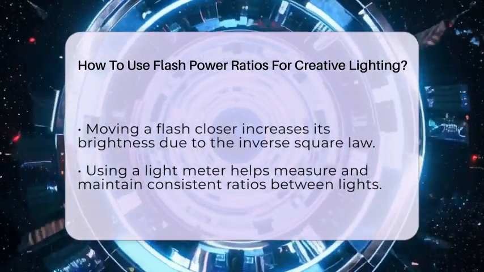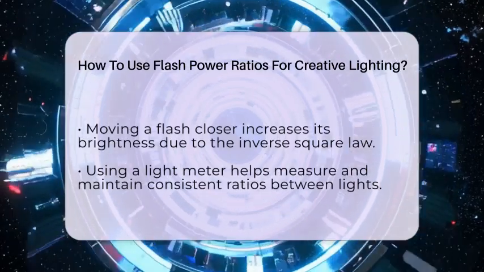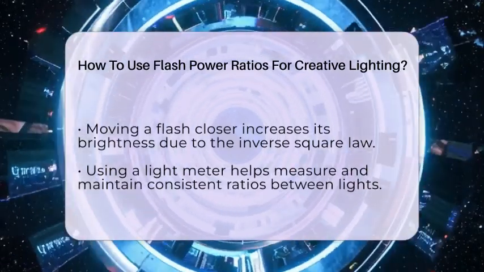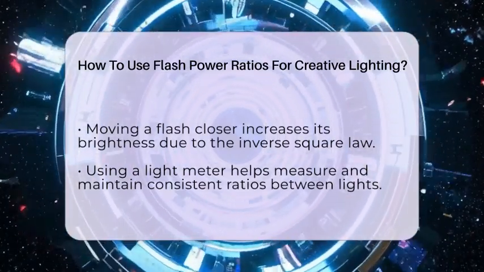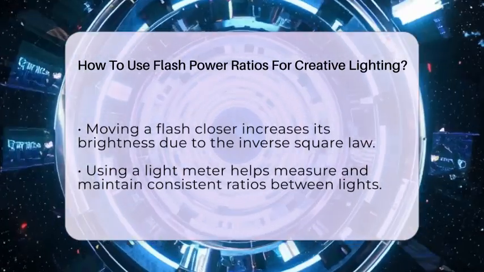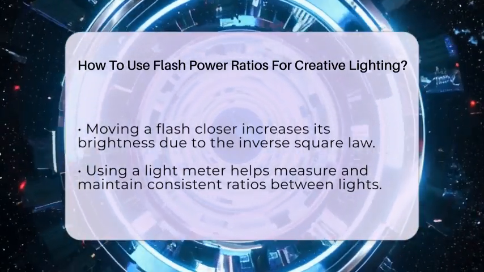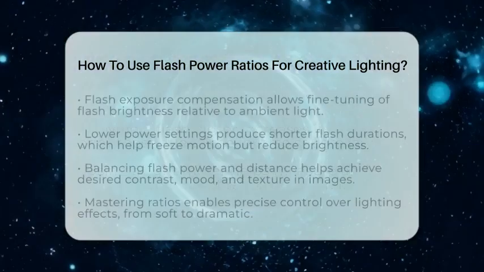You can also use flash exposure compensation to fine-tune the balance. Increasing the compensation makes the flash brighter relative to the ambient light or other flashes. Decreasing it dims the flash, giving you more control over the final image.